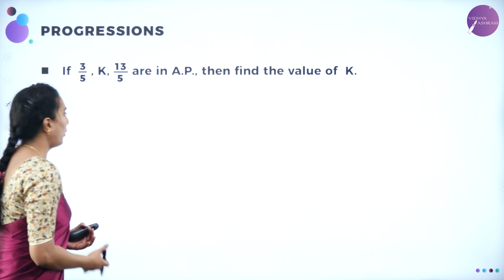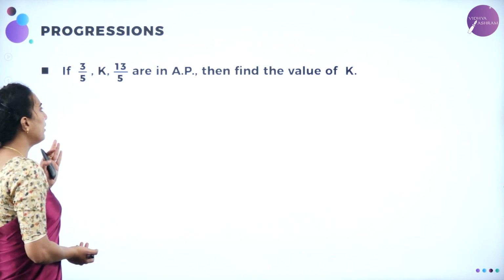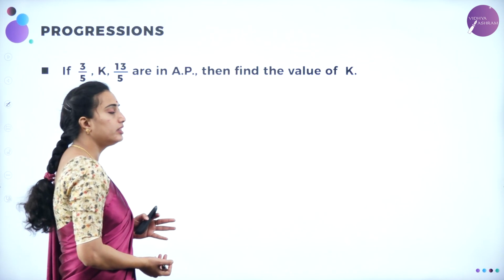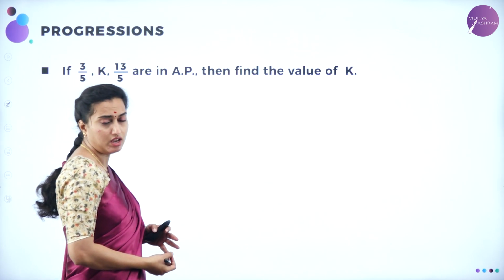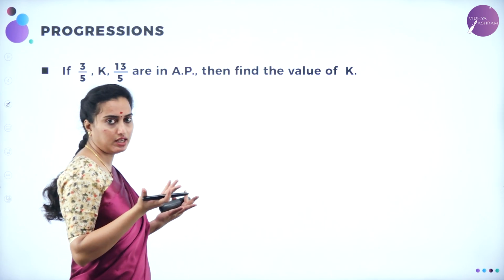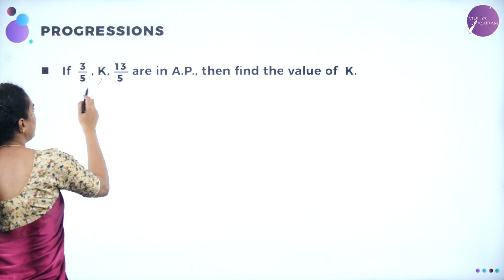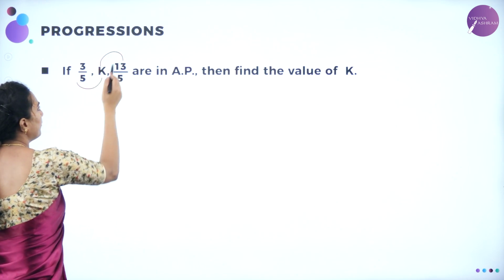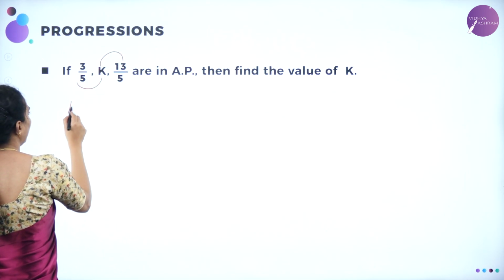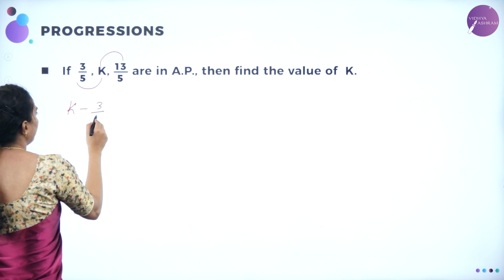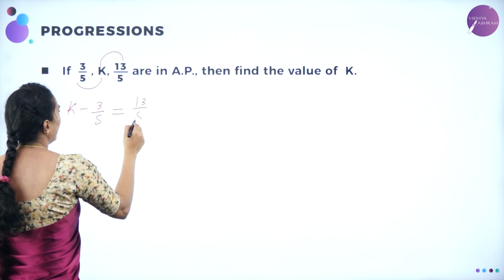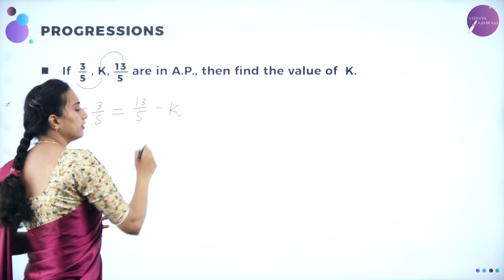What they've asked next problem is, if 3 by 5, k, 13 by 5 are in AP, then find the value of k. Are in AP means you can take the common difference will be same. That means the common difference between these is equal to common difference between these. Now you can equate as, see, k minus 3 by 5 will be equal to 13 by 5 minus k.